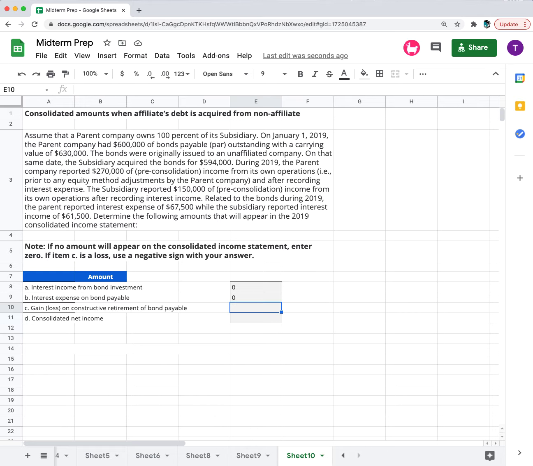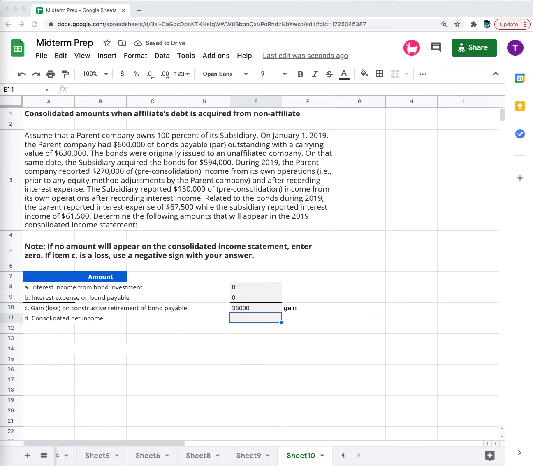Then we have the gain or loss on the constructive retirement of the bond payable. And so we can take our $630,000 minus the $594,000 for a $36,000 gain.